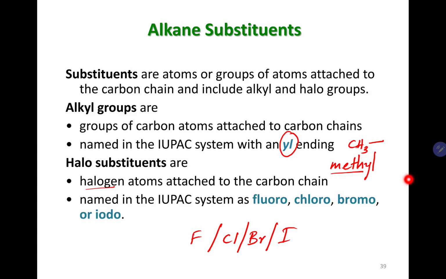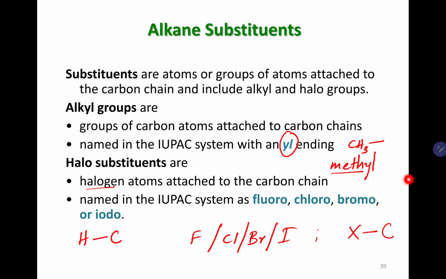Why? Because they are very similar to hydrogen when it comes to bonding to carbons. So they will also form, let's call them X, a single bond and attach to carbons, just like hydrogens. Hydrogens also made a single bond to attach to carbons.